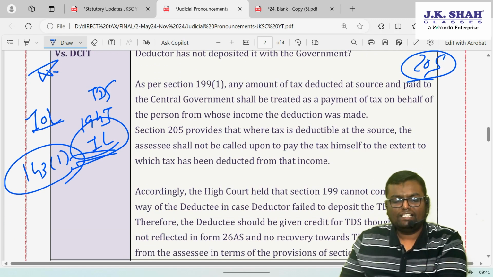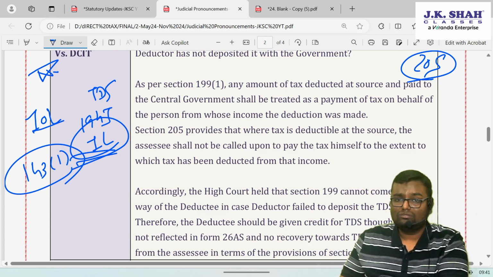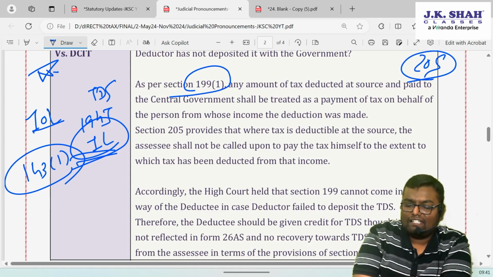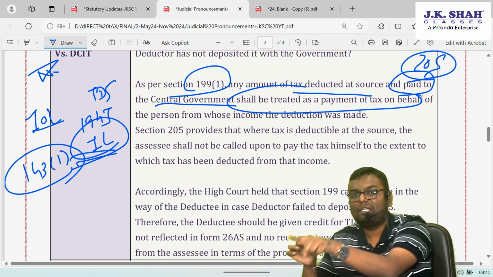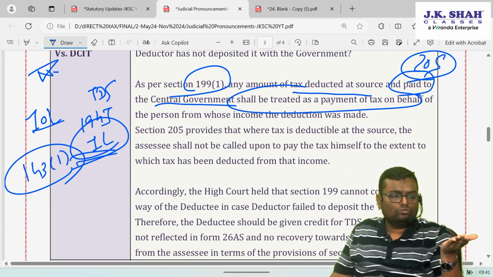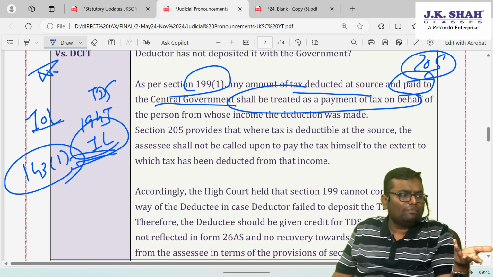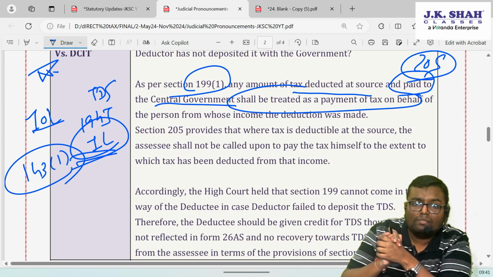So as per section 199 subsection 1, if any amount of tax deducted at source is paid to the central government, it will be treated as a payment of tax on behalf of the person. Now dekho, why did this case arise? Section 199 says if tax is deducted and paid to the central government, then it will be treated as payment of tax. So what the AO says is that the deductor has not paid the tax to the department, so 199 can't come into the picture. We can't treat the TDS as payment of tax. Will not give the credit because the money has not been paid to the central government.